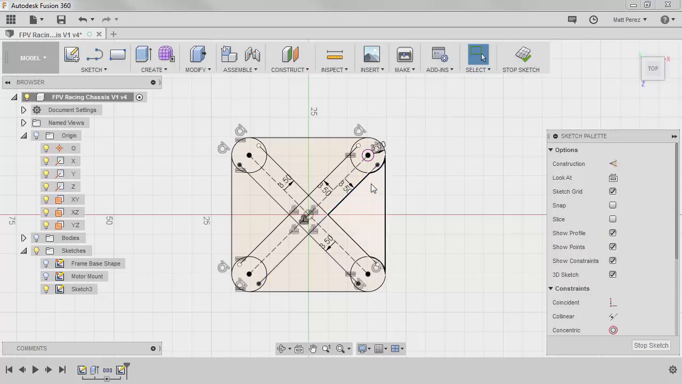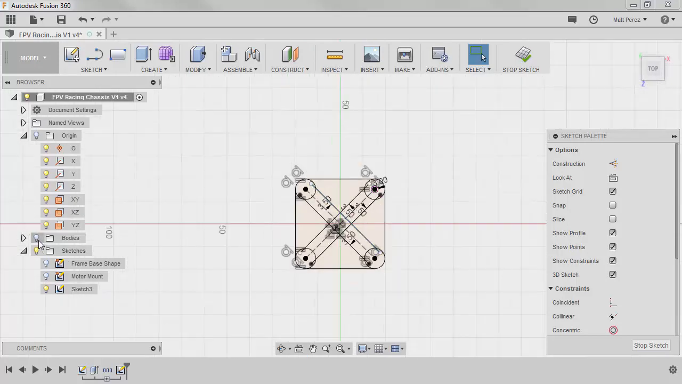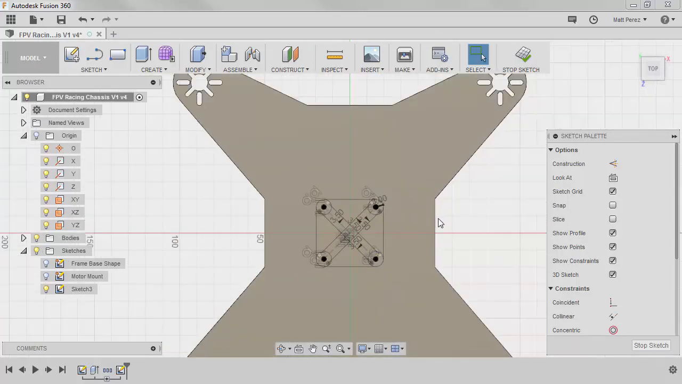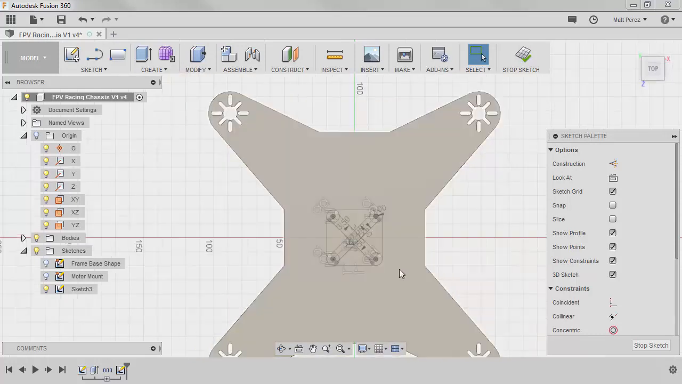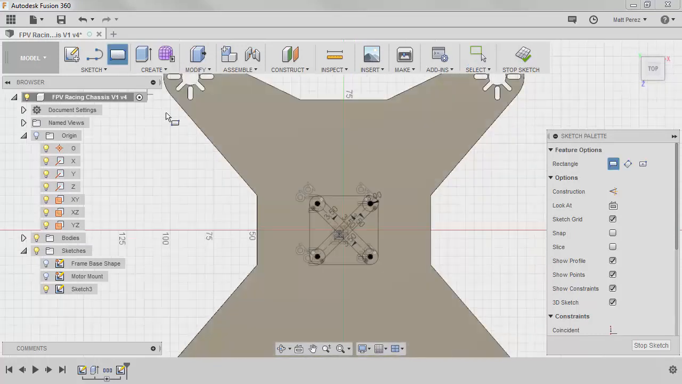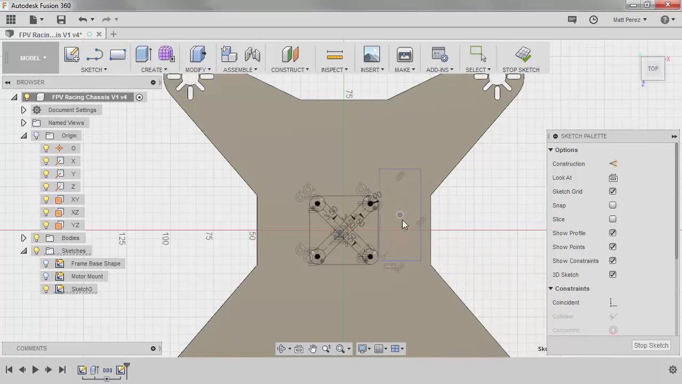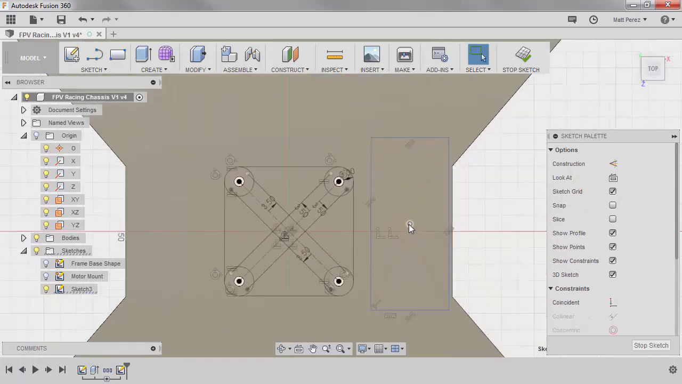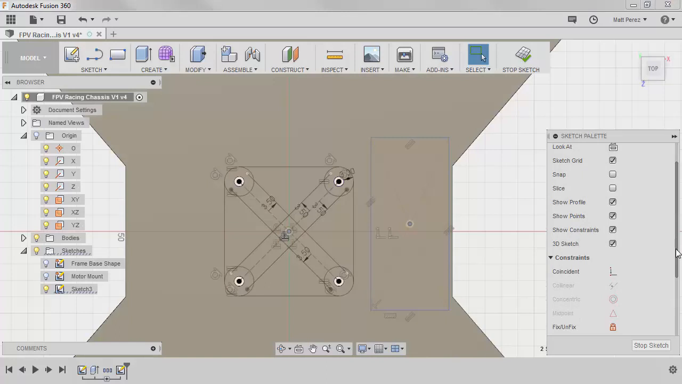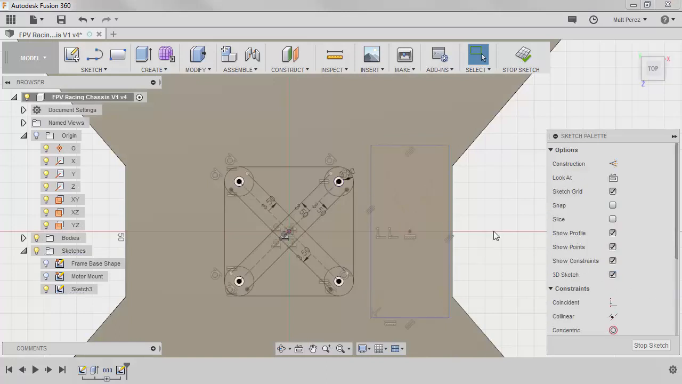Next, we need to think about the shape of our geometry. So if we bring the body back, we need to think about other areas that we want to cut away. So I'm going to start by drawing a rectangle with the center point option over here on the right hand side, and then hit escape. I'm going to make the center point of this rectangle horizontal with the origin, and I also want to turn off show constraints.